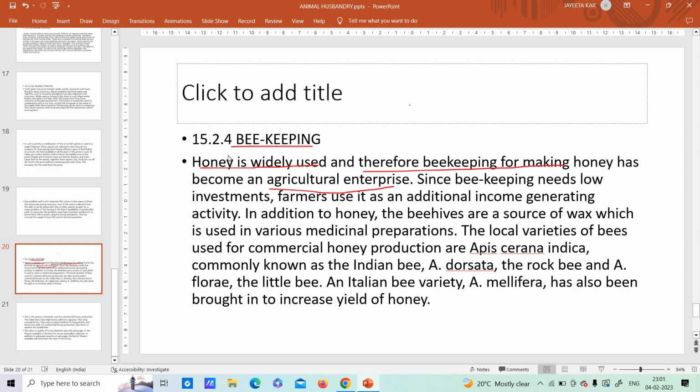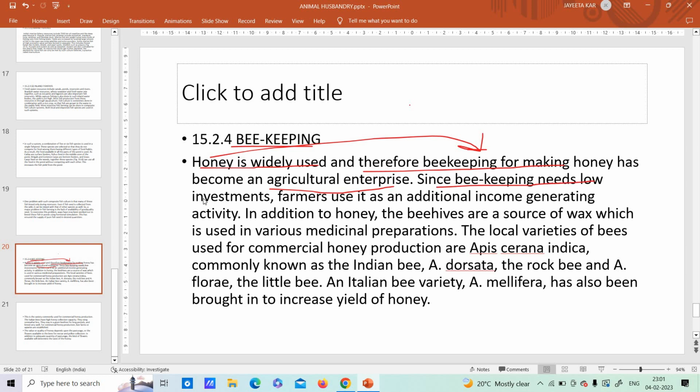Obviously, how will you get honey? Honey you won't get it from the cows or crows or dogs. For honey, you need to have bees, right? So now how will you keep in stock of bees so that you get the honey? So this has become a sort of an agricultural thing.